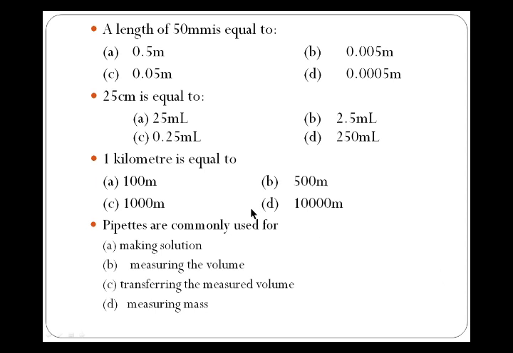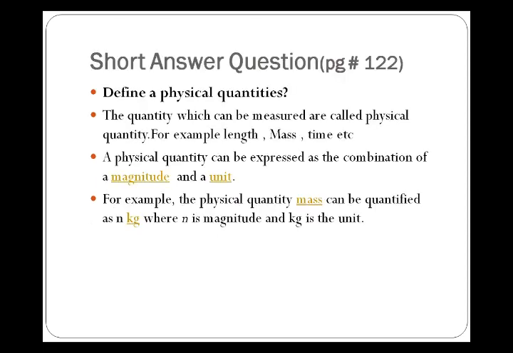Option C, this one. Pipettes are commonly used. Pipette basically measures the volume of a small amount, and it can also transfer the measured volume. So what I think, C is the correct option. Someone says B is also used for pipette, but what I think is it's commonly used C. This is all about the MCQs.